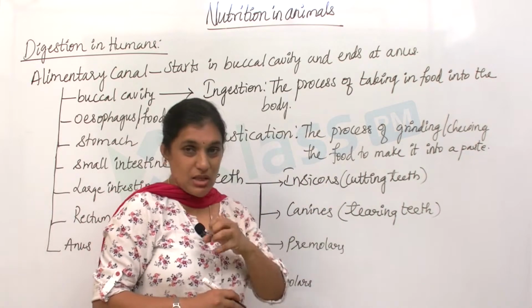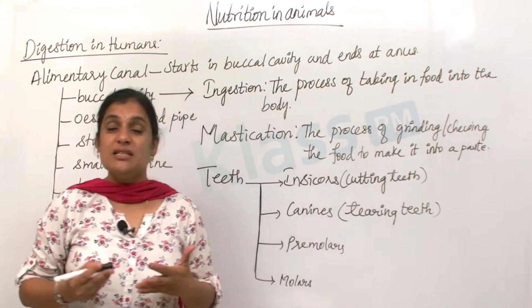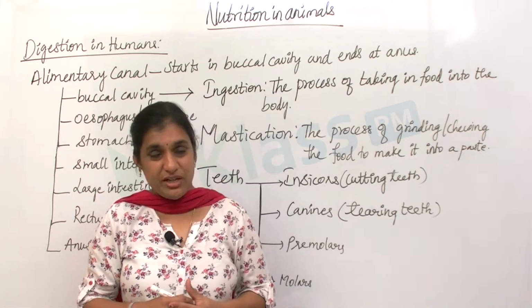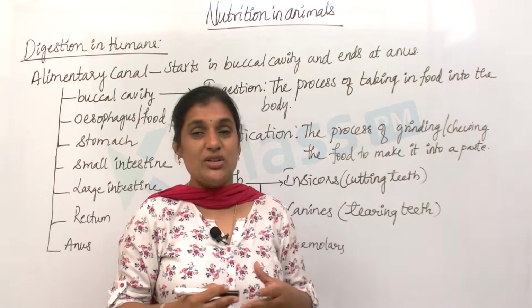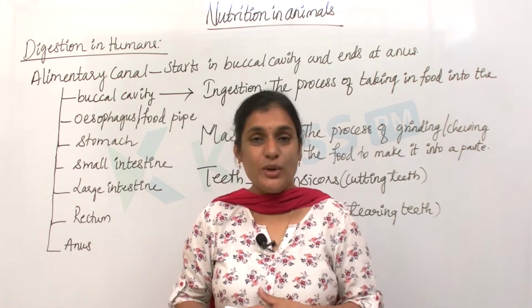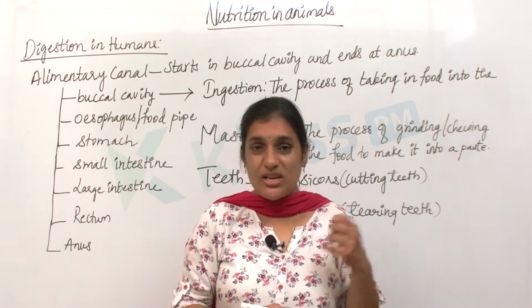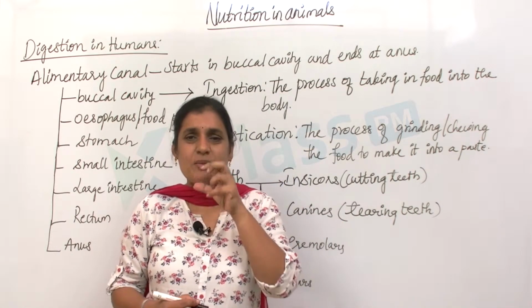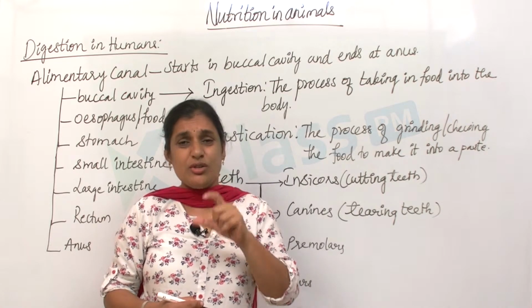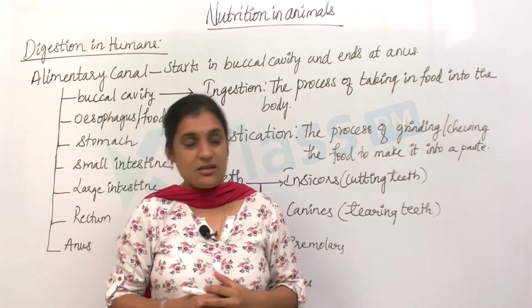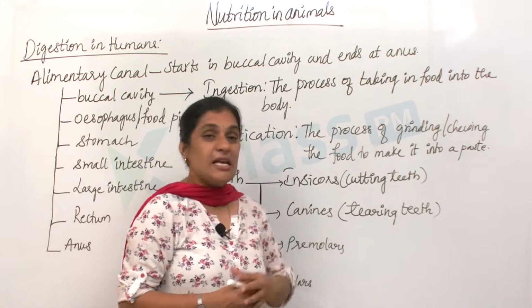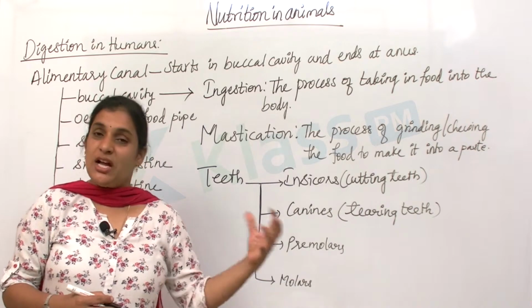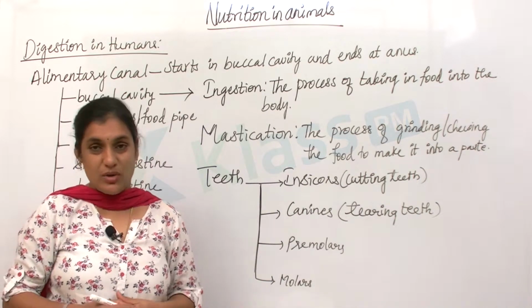Incisors help us to cut the food. It is not that we eat the same food every day or have the same recipes every day. We eat different kinds of food for which we need different types of teeth, right? Sometimes when you eat non-veg, you only use your canines because you have to tear the food, and only then can you chew it. When you eat a bread or a biscuit, or a chocolate, you need to bite it, then you use your incisors. So canines are also called tearing teeth, which help to tear the food into pieces, and these are more prominent in carnivorous animals.